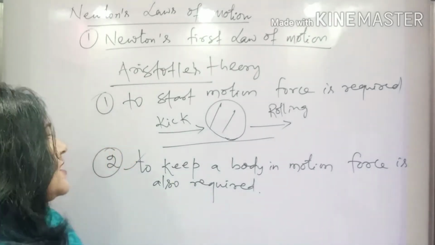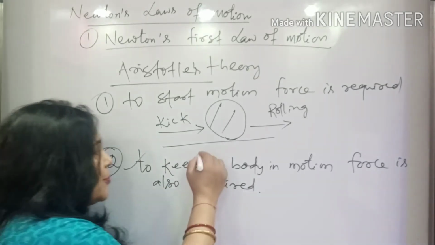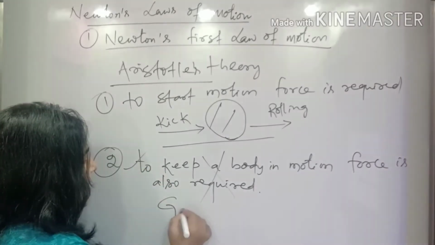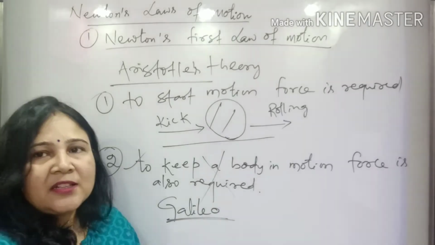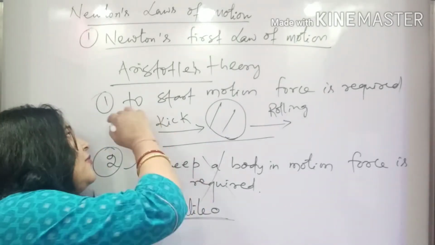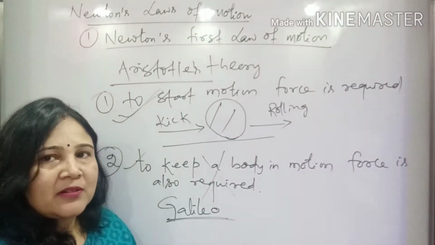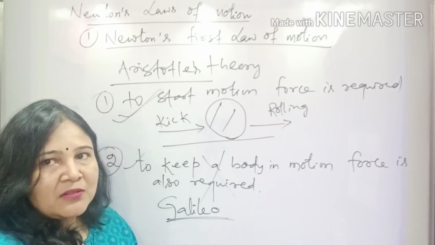But the second suggestion given by Aristotle was proved to be wrong by Galileo. Galileo said that the first suggestion by Aristotle is right: to set a body into motion, a force is needed.